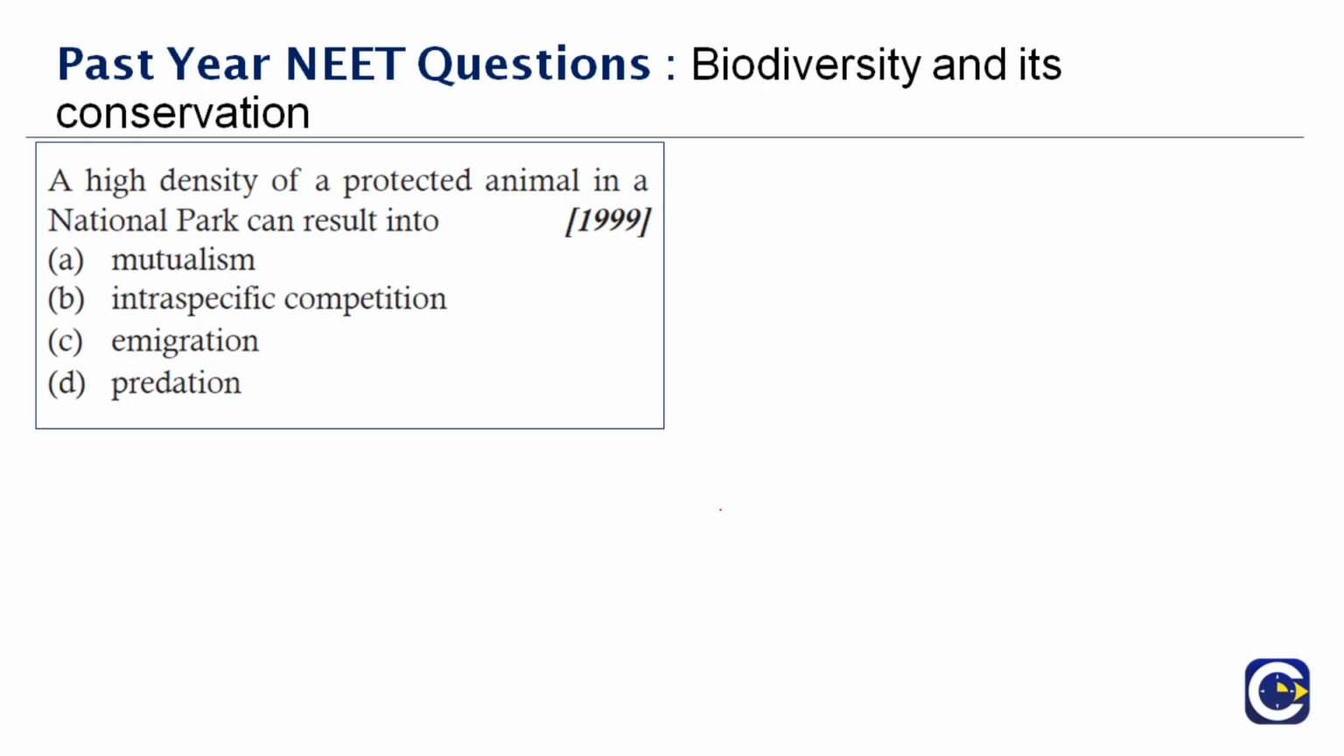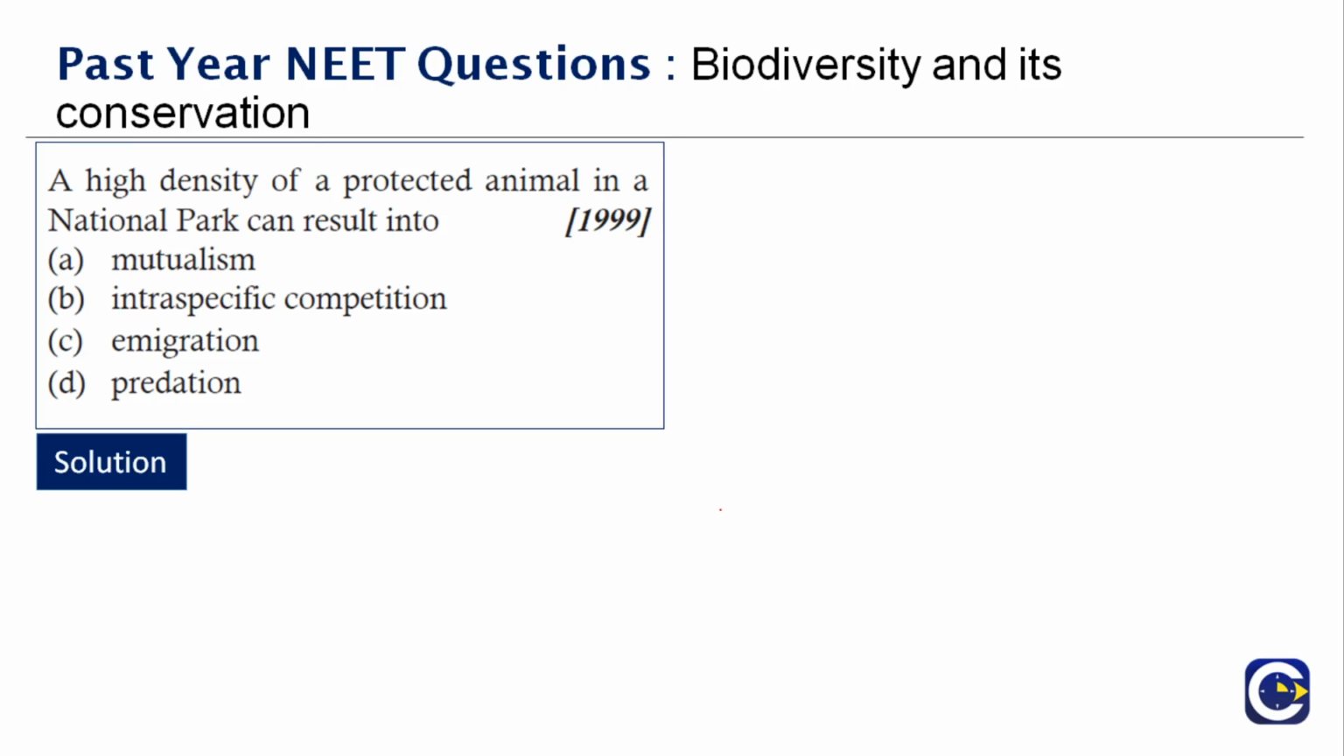Next question here. A high density of protected animals in a national park can result in dash. This question was asked in the year 1999. Very easy question, in fact. You're given four options here: mutualism, immigration, predation, and intra-specific competition. So it is obviously not mutualism, immigration, or predation. The right answer is intra-specific competition.